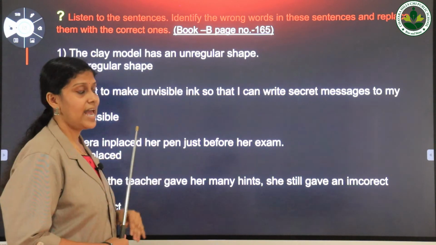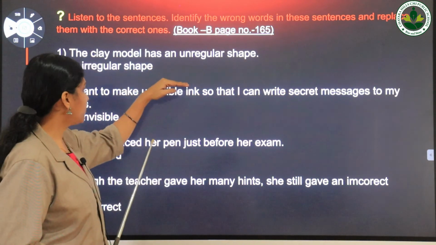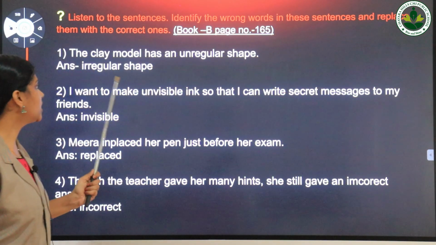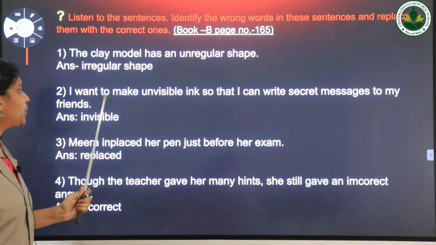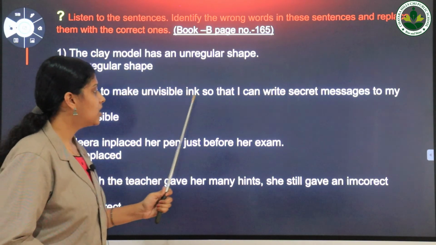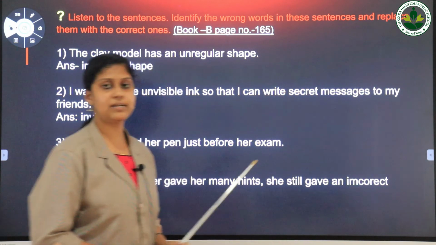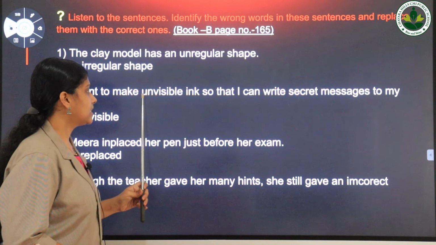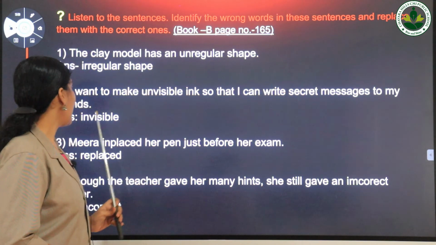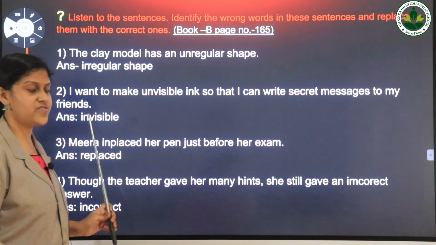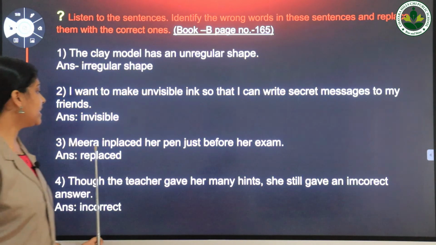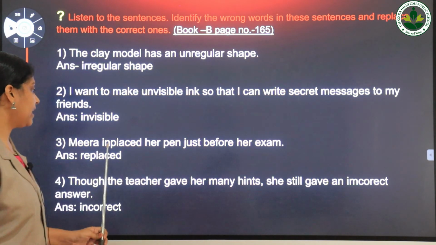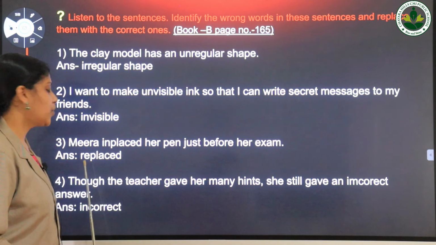What will be the answer? Yes, here the correct word is irregular. Irregular shape. Next one. I want to make invisible ink so that I can write secret messages to my friends. Look here, invisible is not the correct form. Then invisible is the correct answer. Then next one, Meera placed her pen just before her exam. Placed, and the correct word is replace.